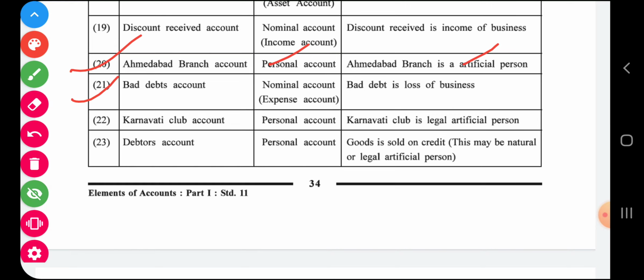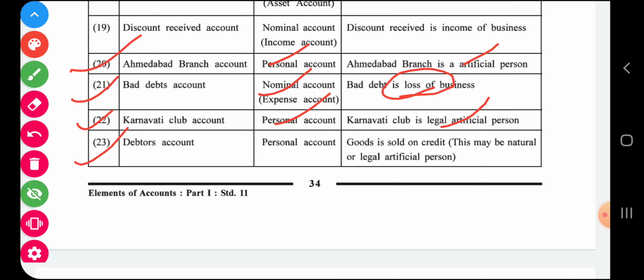Bad debt. If you remember the first chapter, we discussed that bad debt is a loss. So any kind of loss of the business is included in nominal accounts. Karnavati Club, so any kind of club, ISKCON club or Karnavati Club, is a legal artificial person. So we can classify it as a personal account.